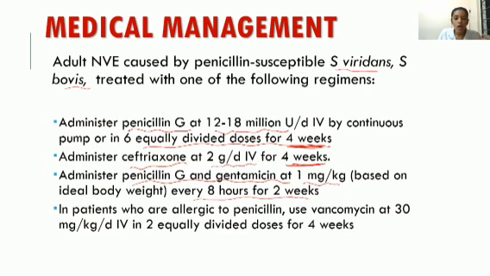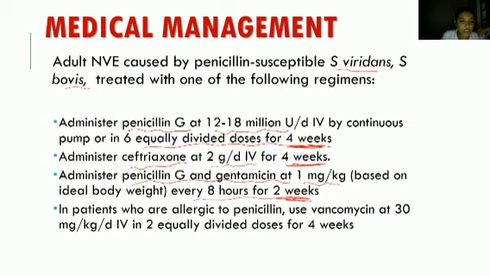With the combination, penicillin G is at the same dose. So the benefit is we can complete the regimen within 2 weeks.